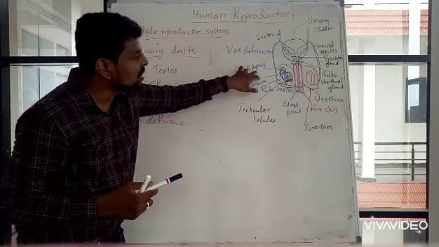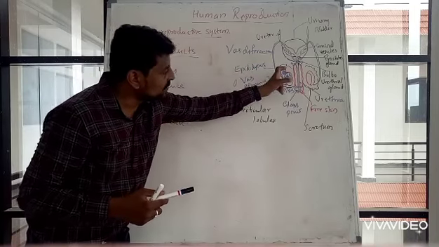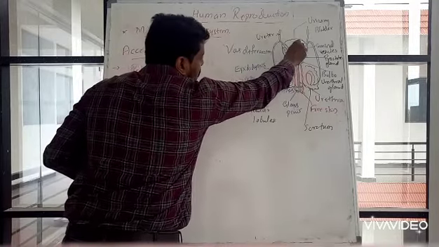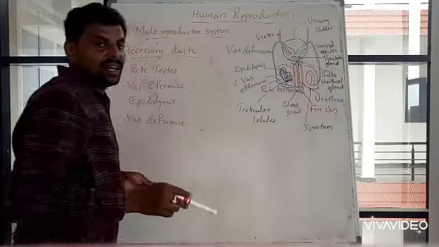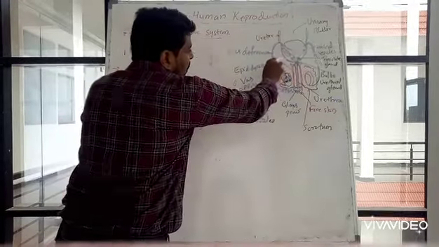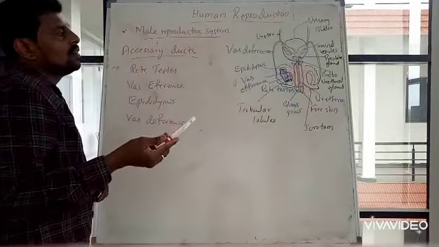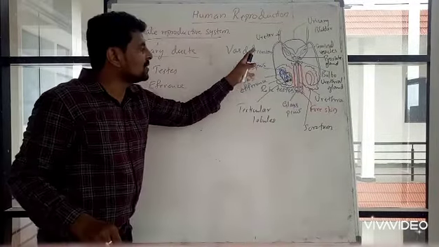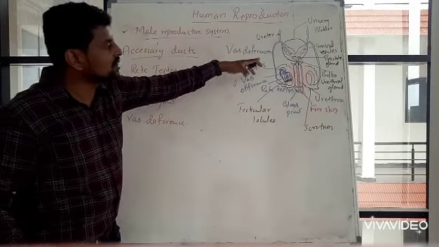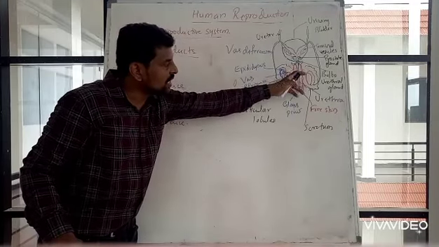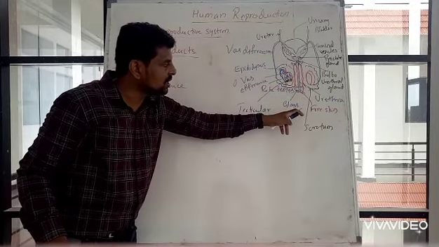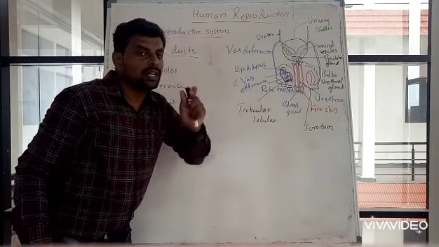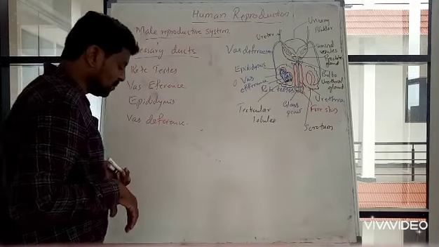From epididymis, vas deferens arises. It will carry the sperms to the urinary bladder. There one more vesicle will join, the seminal vesicle. The seminal vesicle as well as the vas deferens open into the ejaculatory duct, the blue structure, or urethra. We will try to understand one by one.